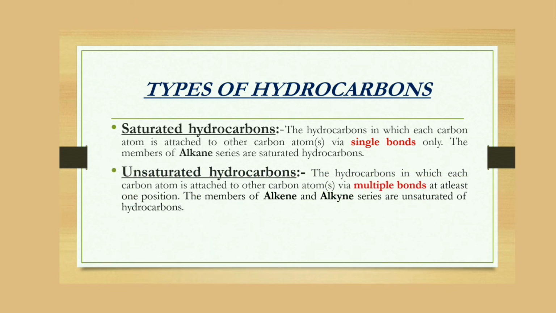Unsaturated hydrocarbons, on the other hand, are hydrocarbons in which at least one carbon atom is attached to other carbon atoms either by double or triple bond. The members of the alkene and alkyne series are very good examples of unsaturated hydrocarbons. Aromatic hydrocarbons are also unsaturated hydrocarbons.